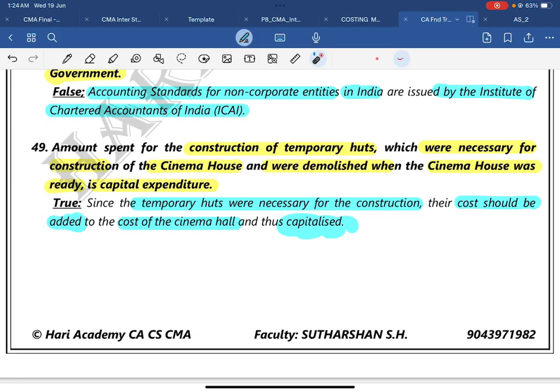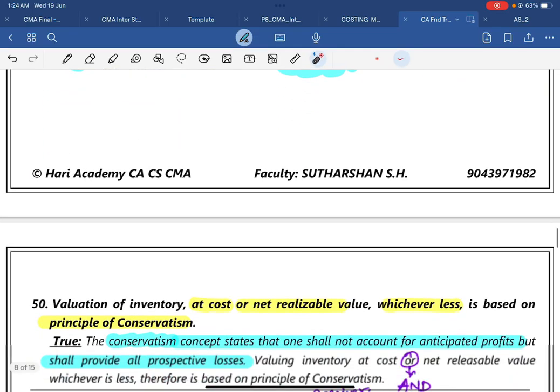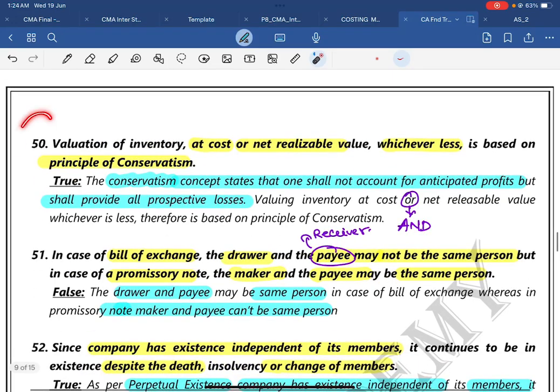Any expenditure which is related to the capital asset to put it to use will be added to that asset to capitalize it. Since temporary assets are necessary for construction, their cost should be added to the cost of the cinema hall and then capitalized. Then we are at the 50% mark. Congratulate yourself, you are at the 50 mark. Another 50 more to go, we will quickly do it.